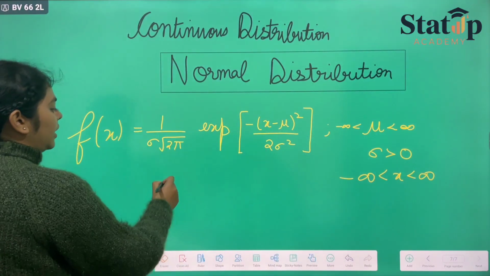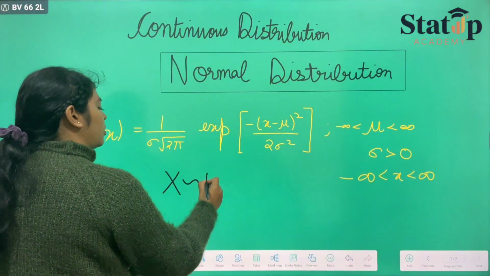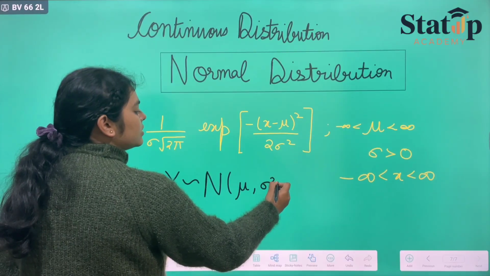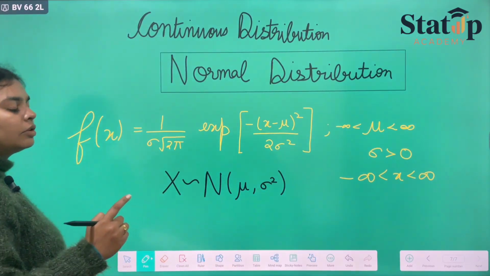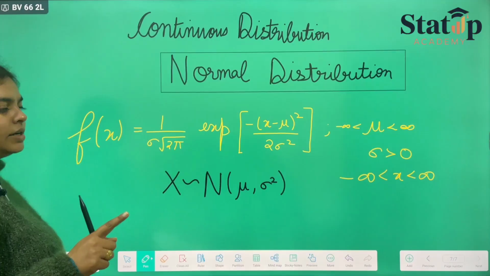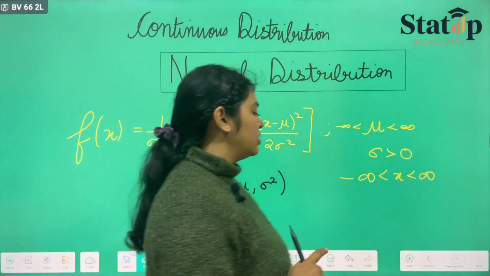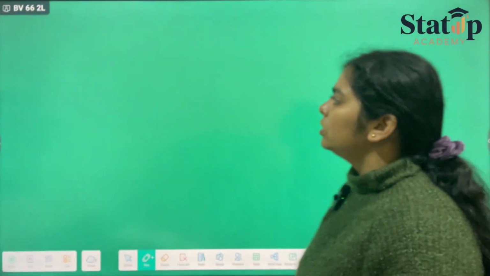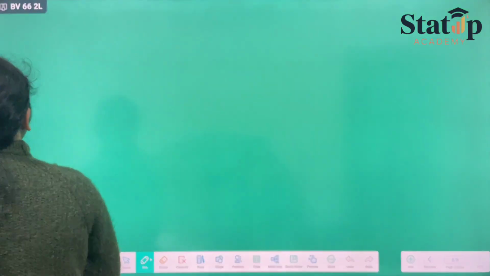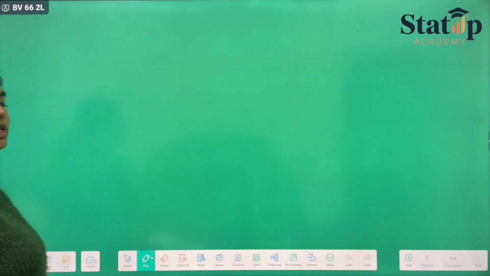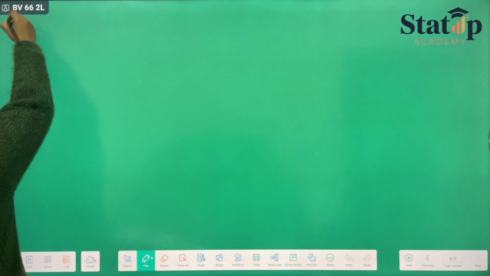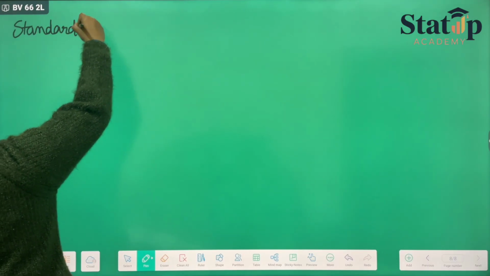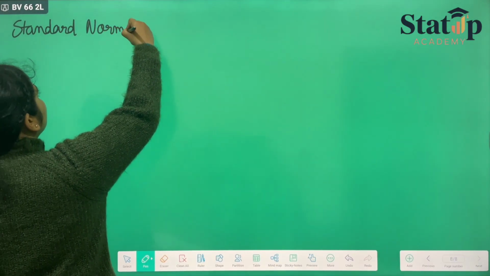Here we denote x belongs to normal distribution with mean mu and variance sigma square. So there are two parameters, one is the mean and one is the variance, denoted by mu and sigma square respectively. Now, if we talk about a standard normal variate, then a standard normal variate has mean 0 and variance 1.